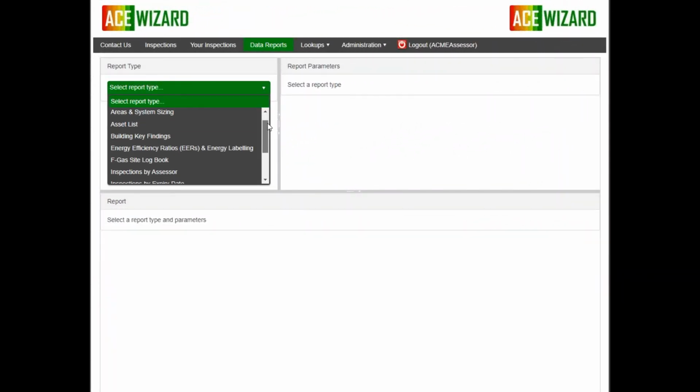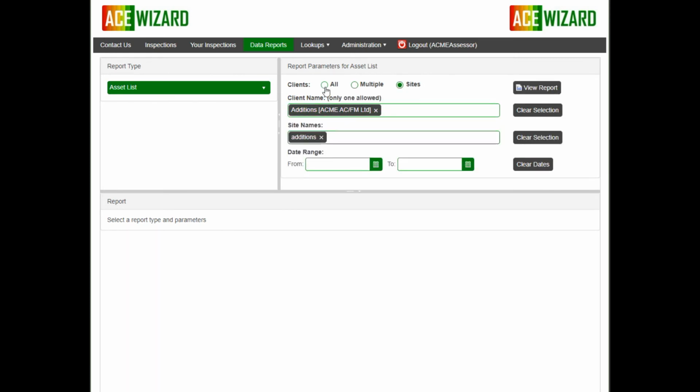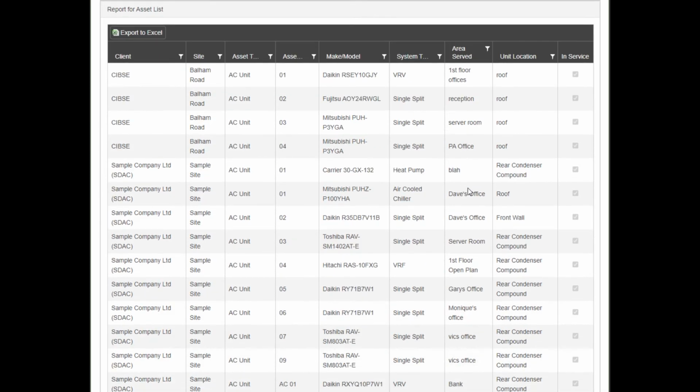ACE also has a series of inbuilt database reports, allowing users to query data across not just a single project, but multiple reports for multiple clients.